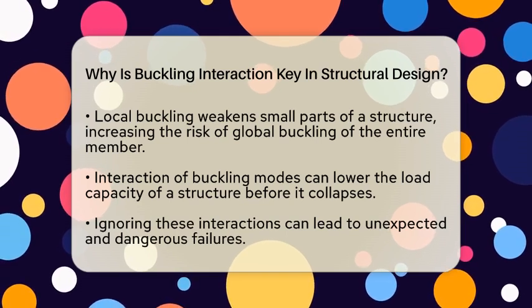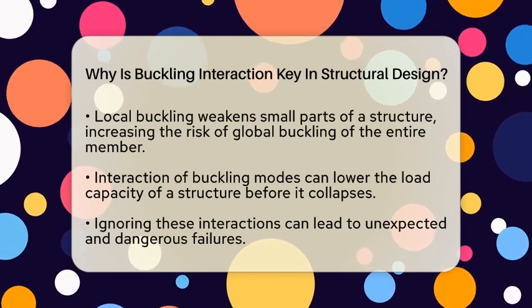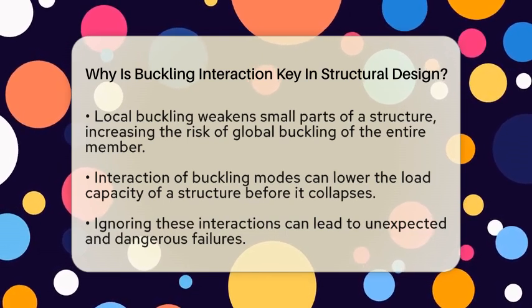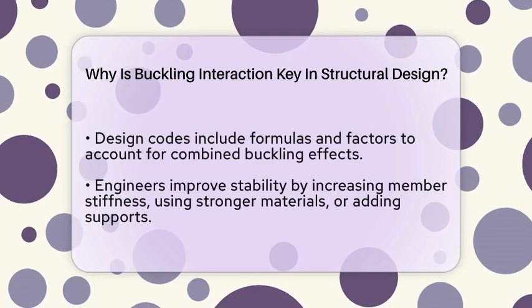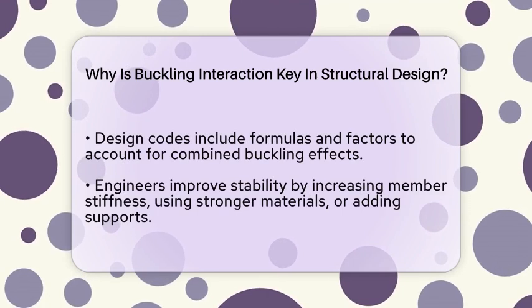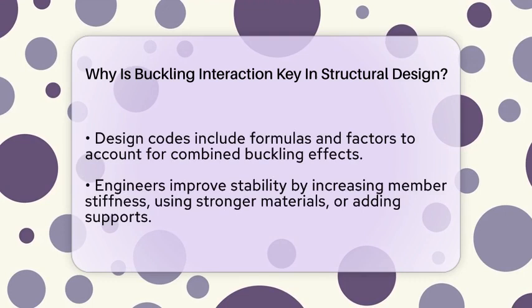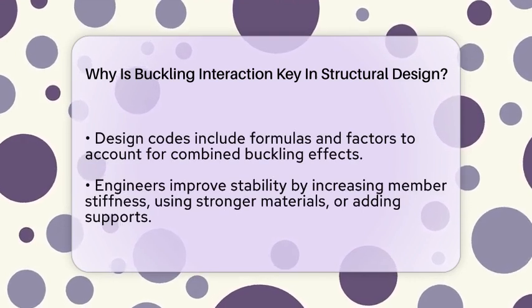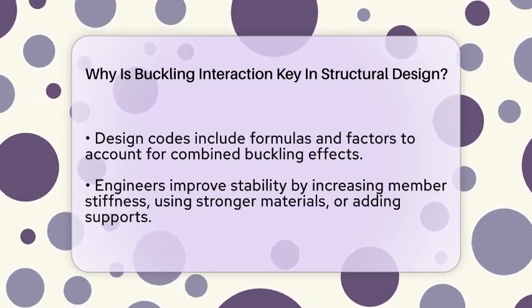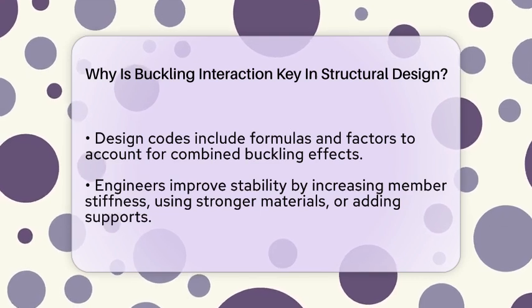Structures might seem stable under static load checks but can suddenly fail when buckling modes activate together. That is why design codes include equations and factors to account for these combined effects. Engineers use these tools to predict the real critical load a structure can handle, considering how different buckling modes influence each other. To prevent problems, engineers often increase the stiffness of members by choosing stronger materials or larger cross-sections.